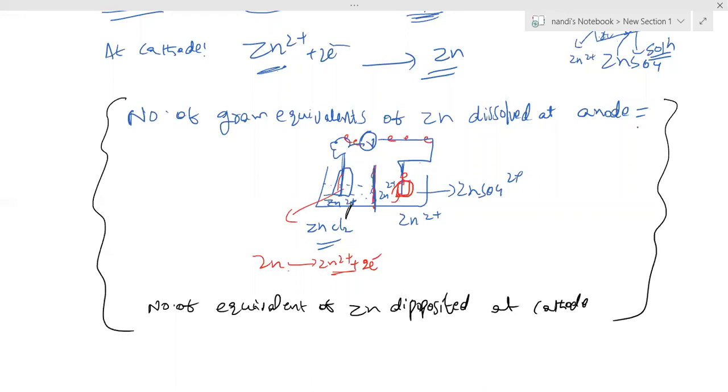This sentence you note down, everyone. How many electrons are provided at the anode, that much zinc only is deposited at the cathode. If you are not sending electrons, it won't be deposited.